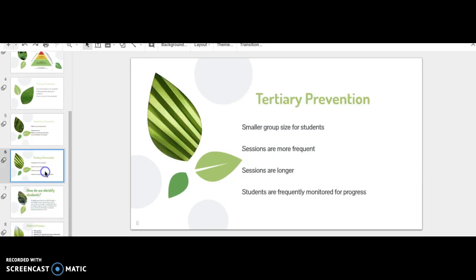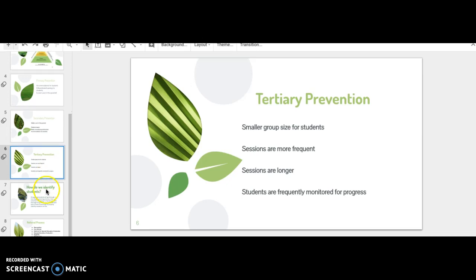And in tertiary prevention, that's smaller group size for students, so still staying away from whole classroom instruction. The sessions are more frequent, sessions are longer, and students are frequently monitored for progress throughout the year. So the tertiary prevention, as you can see, is a lot more intense than the secondary or the primary prevention.